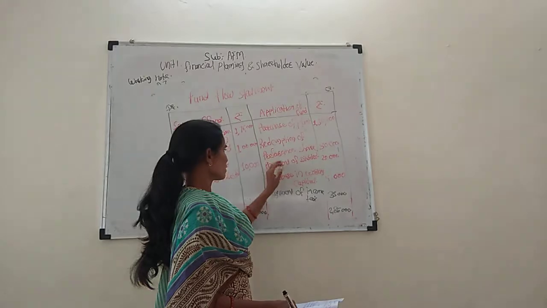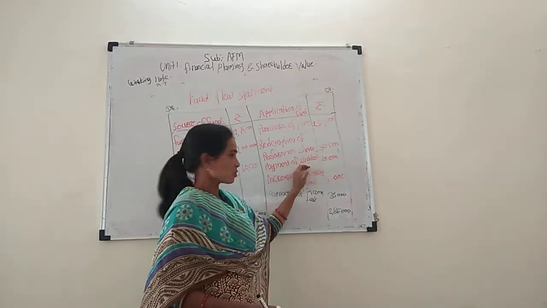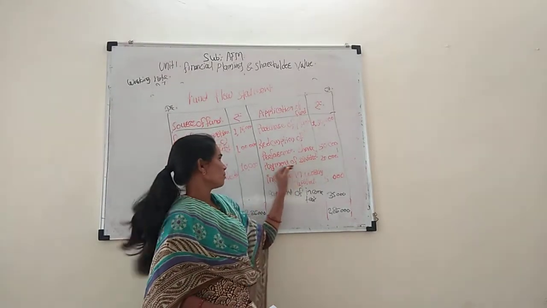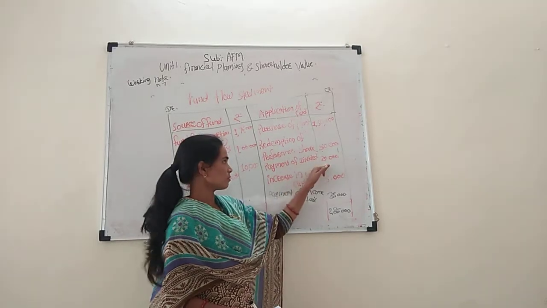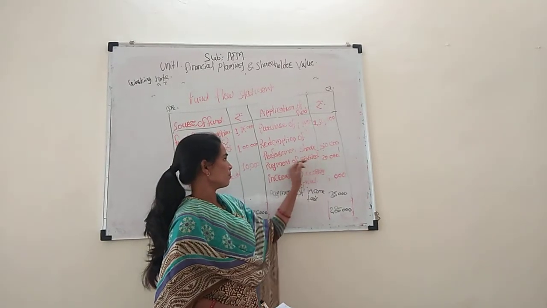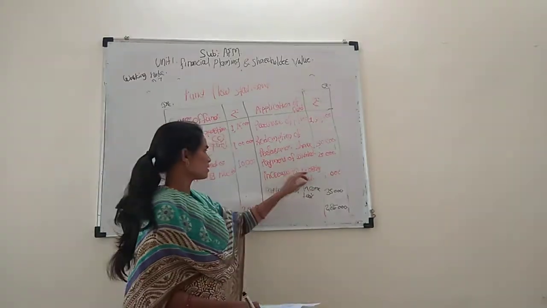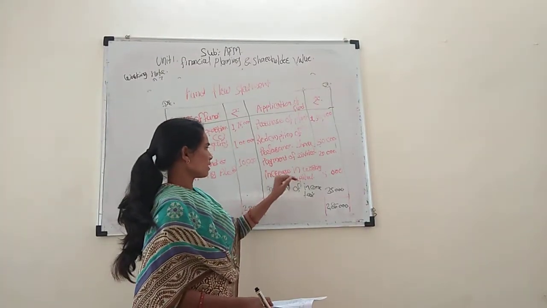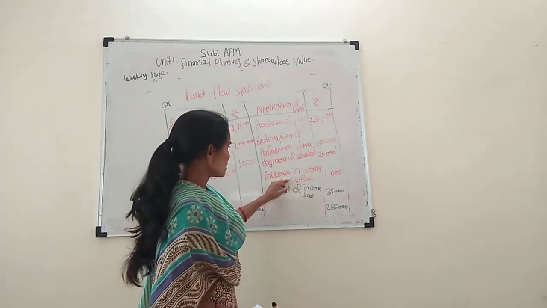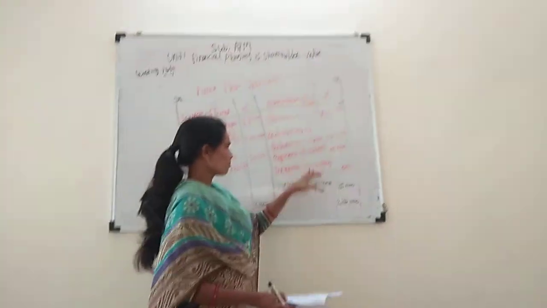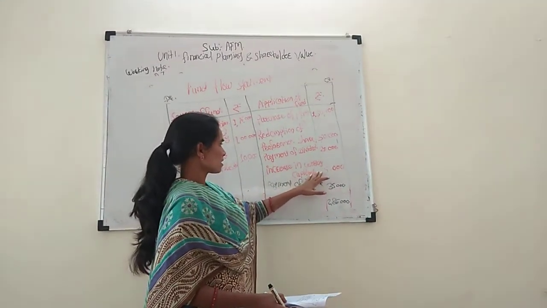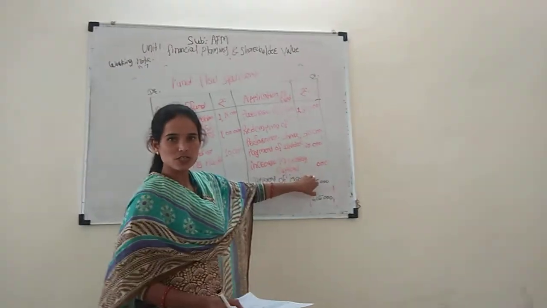Next is payment of dividend, 20,000, from the additional information. This is a liability payment, so it is an application of fund. Next is increase in working capital of 51,000, which is also an application of fund.